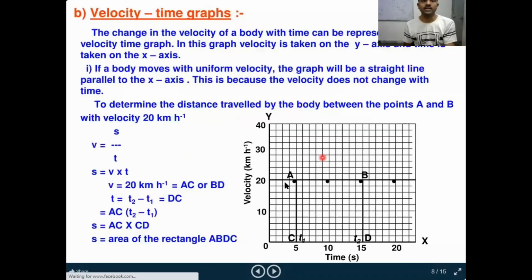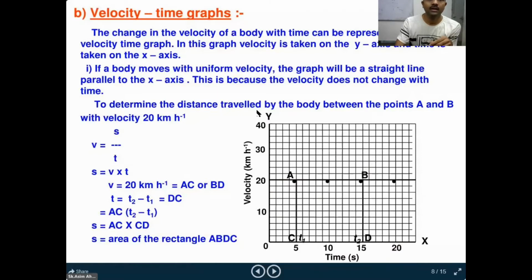Next one, velocity-time graphs. Suppose here we have the graph. Where we have to take the velocity, we have to take it on the y-axis, and on the x-axis you have to take time, right? On the x-axis we take the time value, on the y-axis we take the velocity value. Is it clear? So now you see here we have a straight line, which is parallel to the time axis.